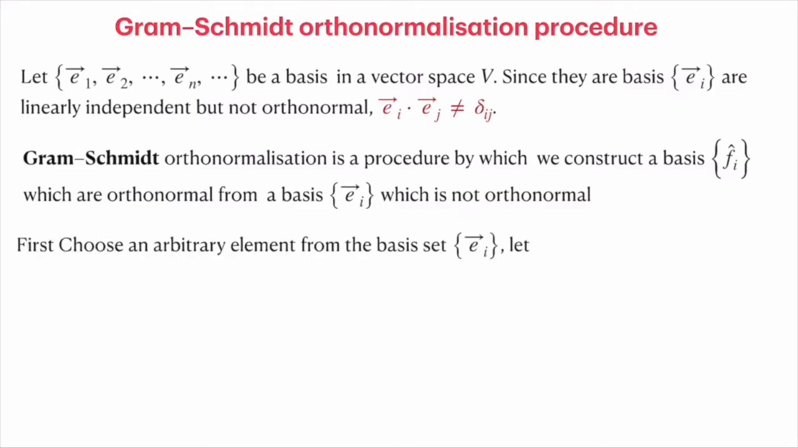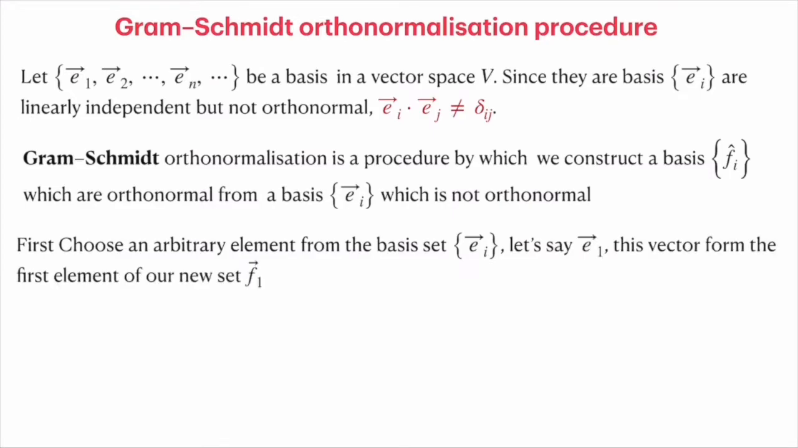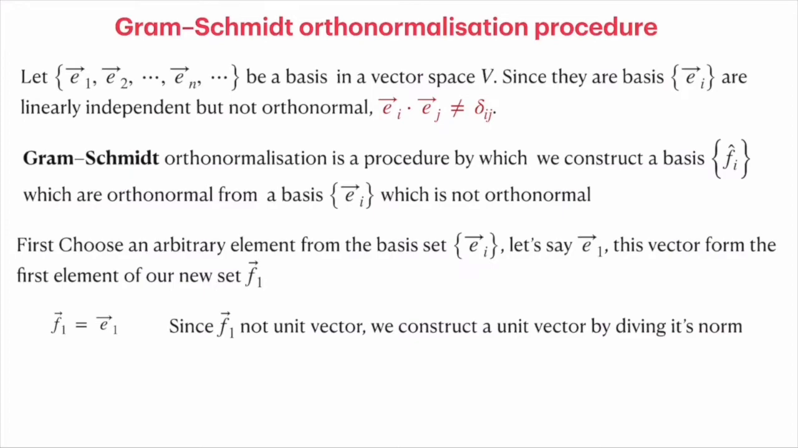The procedure goes as follows. First, we choose an arbitrary element from the basis e_i. Let's say the first one, let's call it e_1. This vector forms the first element of our new basis. Since f_1 is not a normal vector, you can divide it by its norm and construct a unit vector.